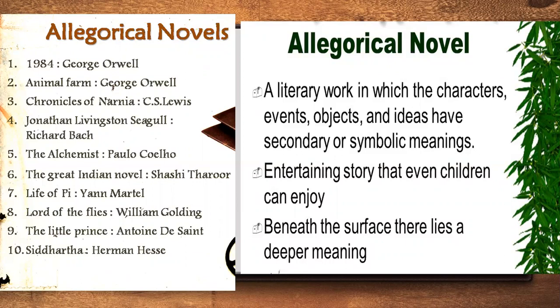Like the best example would be Animal Farm. Now, the name of the novel is Animal Farm. Listening to the name, you might think that okay, this novel might be having some animal characters and their behavior and all of those things. Yes, that is included in the novel, but the message that the novel gives is about the political setting during that period. Okay, so that is the best example of an allegorical novel.